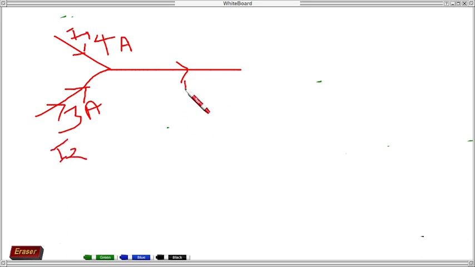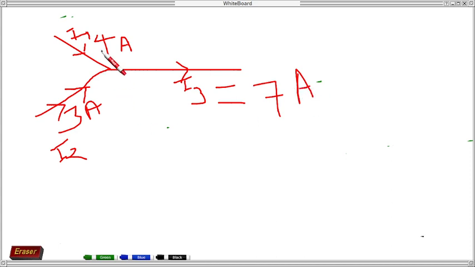So what will be I3, the outgoing current? Simply tell me. If one wire of your house is producing 4 ampere current and one wire is producing 3 ampere current, what will be the outgoing current? 7 ampere.